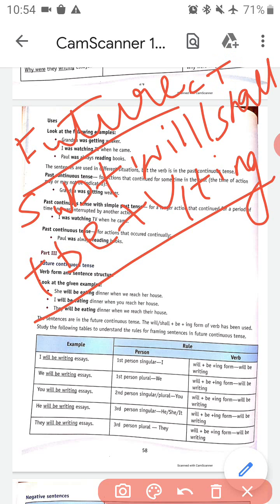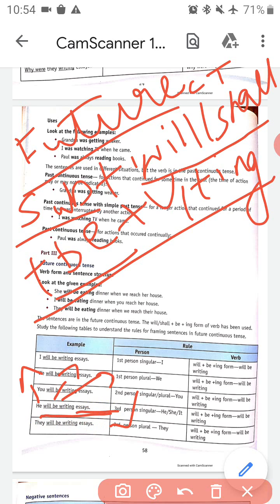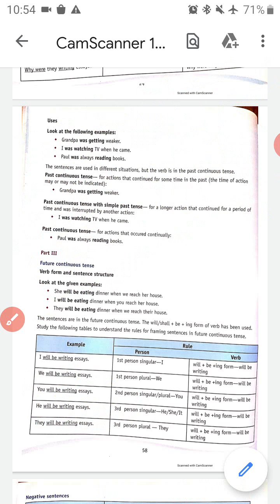For example, let us look at this example. He will be writing essays. So he is our subject. Will, from will or shall we have used will. Be, okay, writing is the continuous form of write. So writing, then essays. So he will be writing essays is a future continuous sentence in positive form.